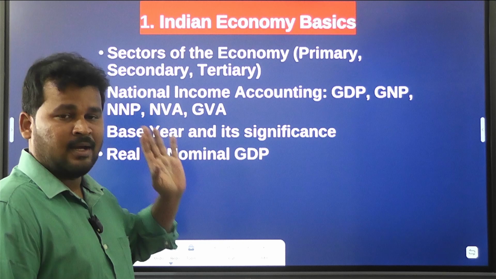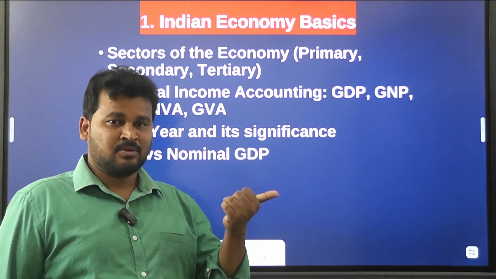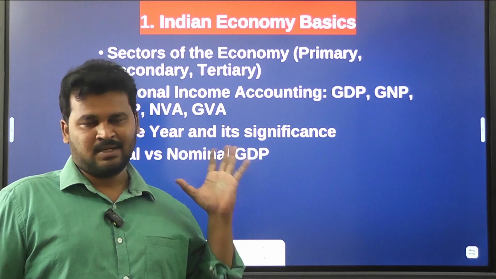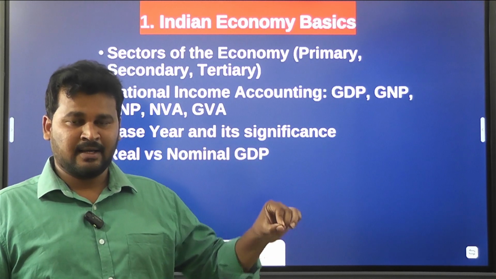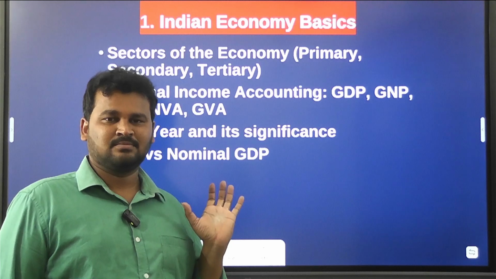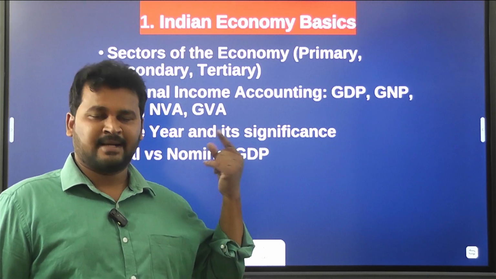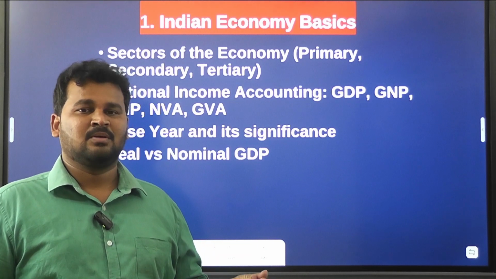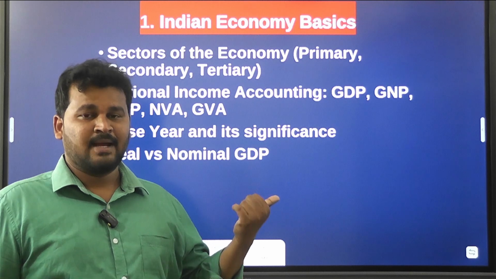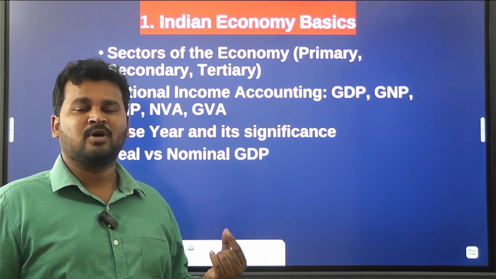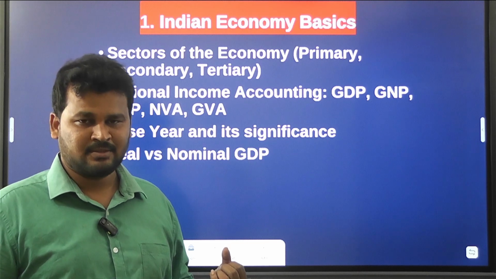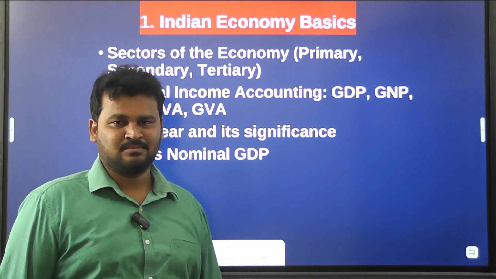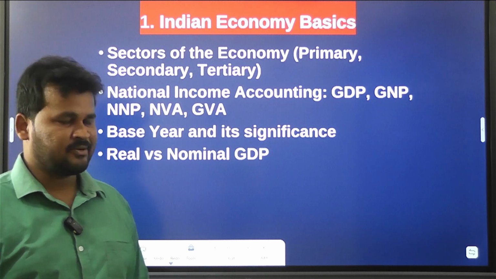In general, the primary sector is related to agriculture and allied sector and raw materials. And the secondary sector is related to manufacturing, production, right? And the third sector is related to what? The third sector is related to services.